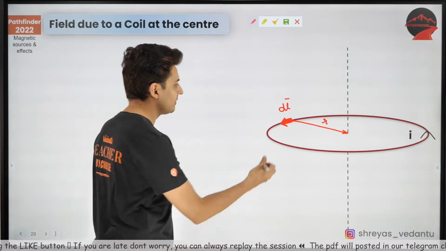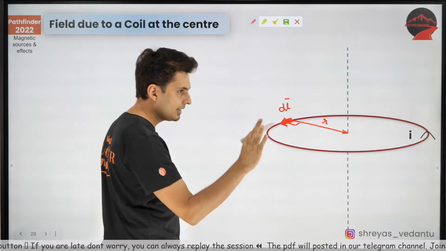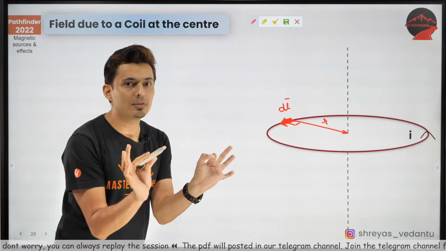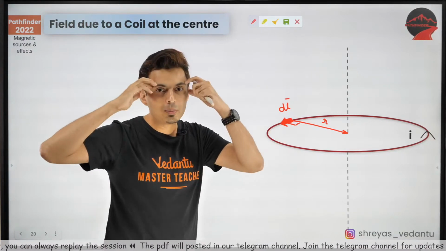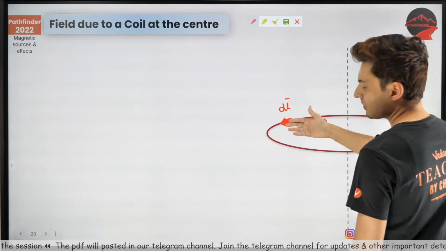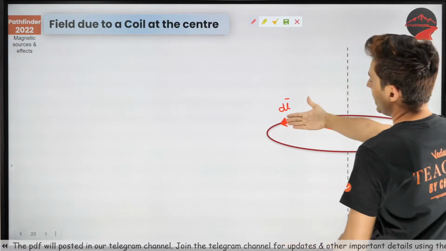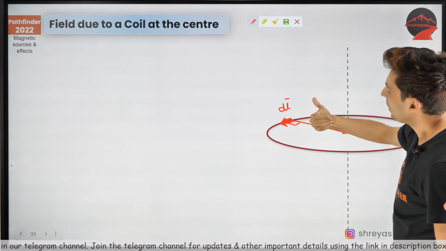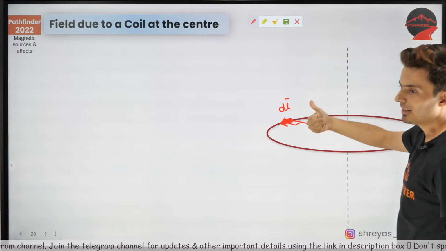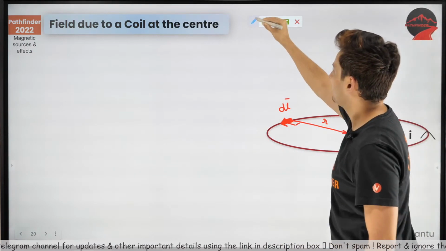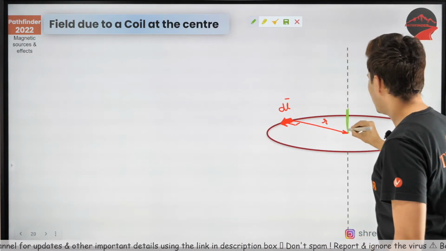Yeah, 90 degree, beautiful, excellent. So it's 90 degree, very good. So what is the direction of the field over here? Okay, this is going to be crazy, guys. I'll just hold it like this. As if I am a student, I'm going to put my right hand slightly towards the left. dl cross r. Where is it going? Where is my thumb going? It's going up. So yes, the dB vector will be like this.